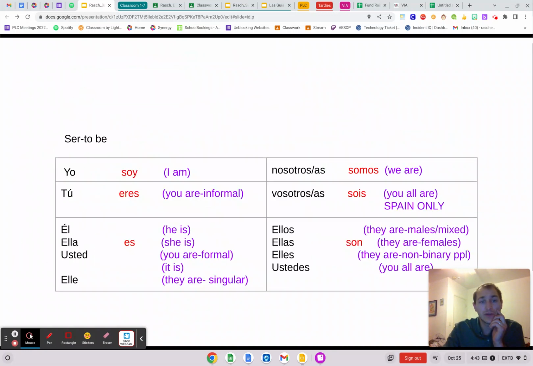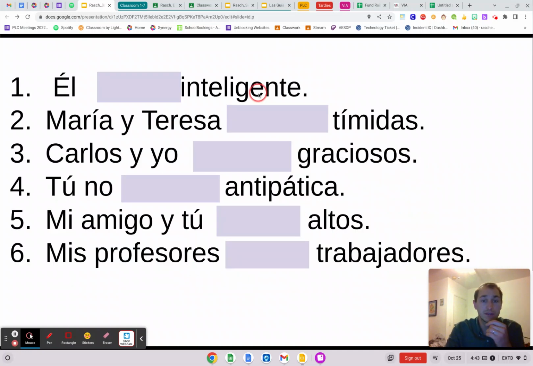Where do I have plural and feminine? Right here, ellas. So then I think, okay, I could replace those two names with ellas. The reason I'm doing that is so I know which form of the verb I'm going to use, which is son. So I would place son tímidas. They are timid or shy.